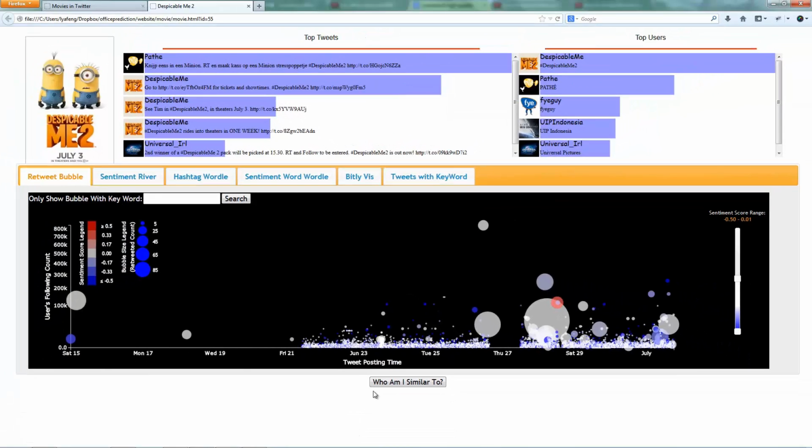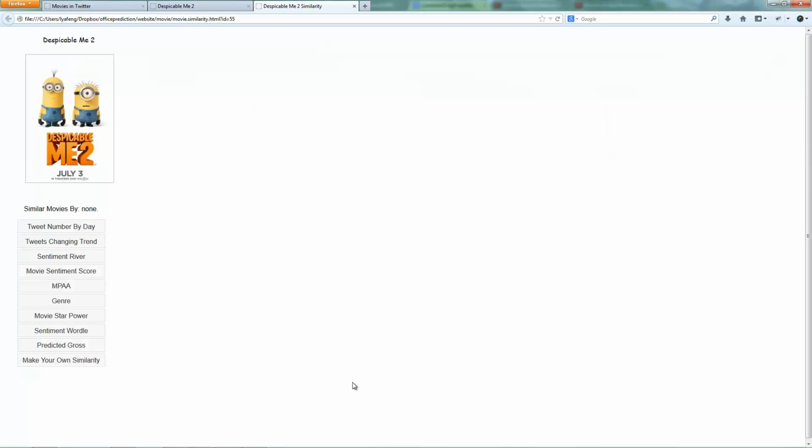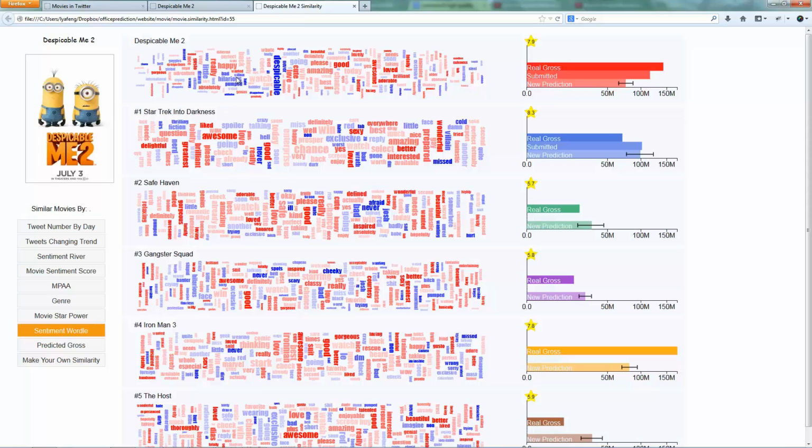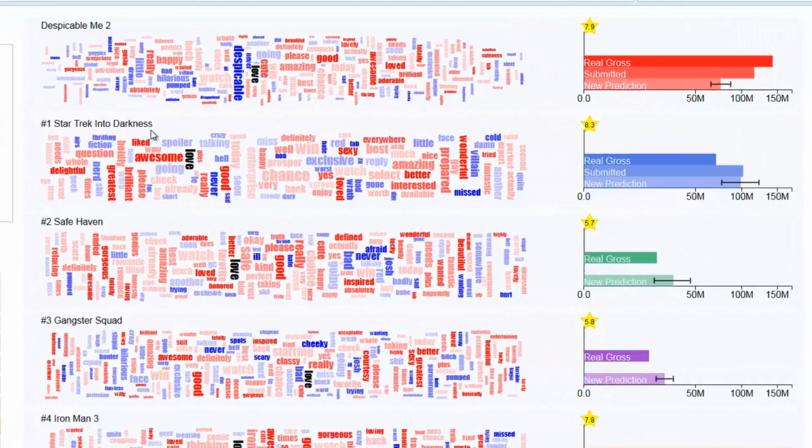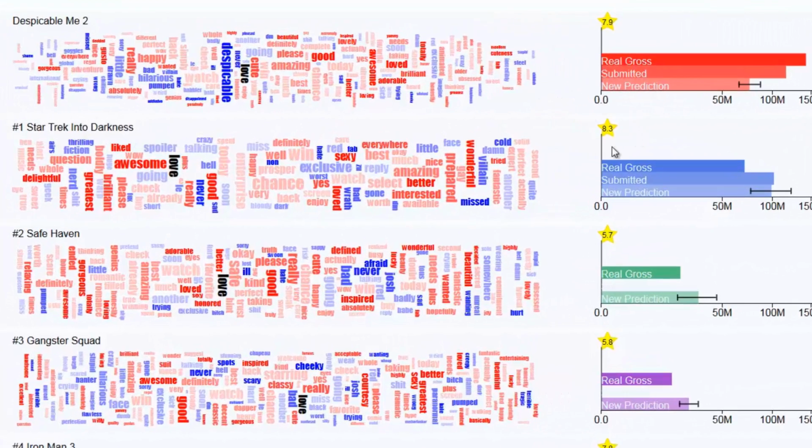Finally, we wish to see what other movies Despicable Me 2 is similar to in terms of sentiment views. We click on Show Similar, and then look at similar sentiment wordles matched by frequency of overlapping words. We see that Star Trek is the most similar and has a relatively high score. This gives further confidence that our prediction value of 7.8 should be accurate. Here we see the actual value turned out to be 7.9.